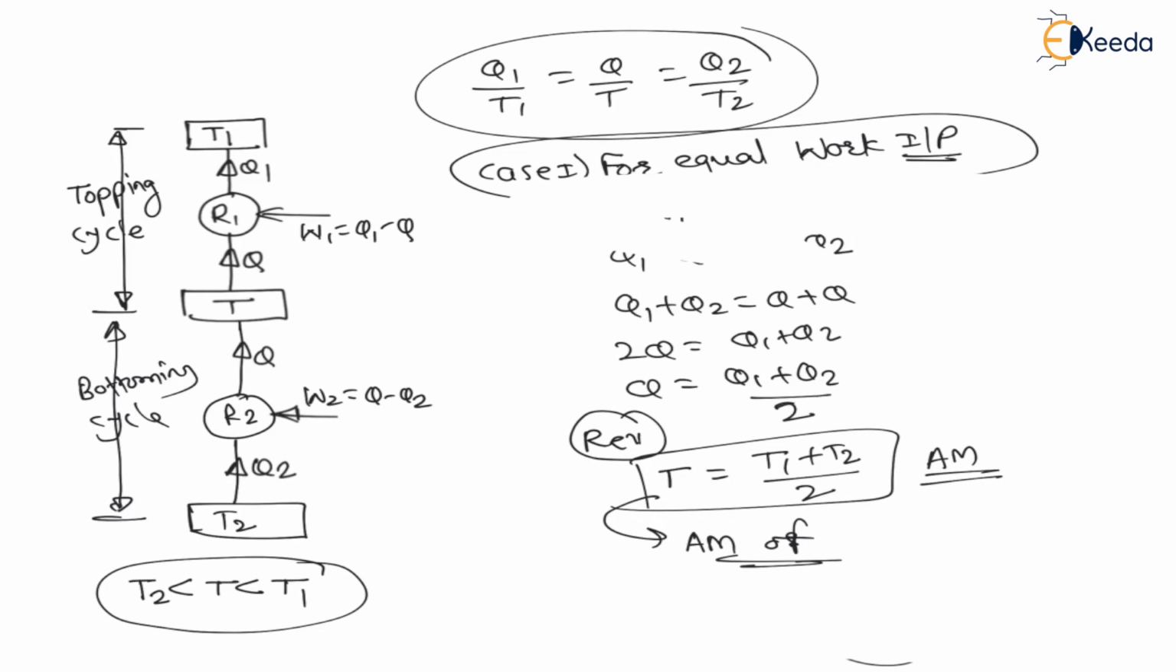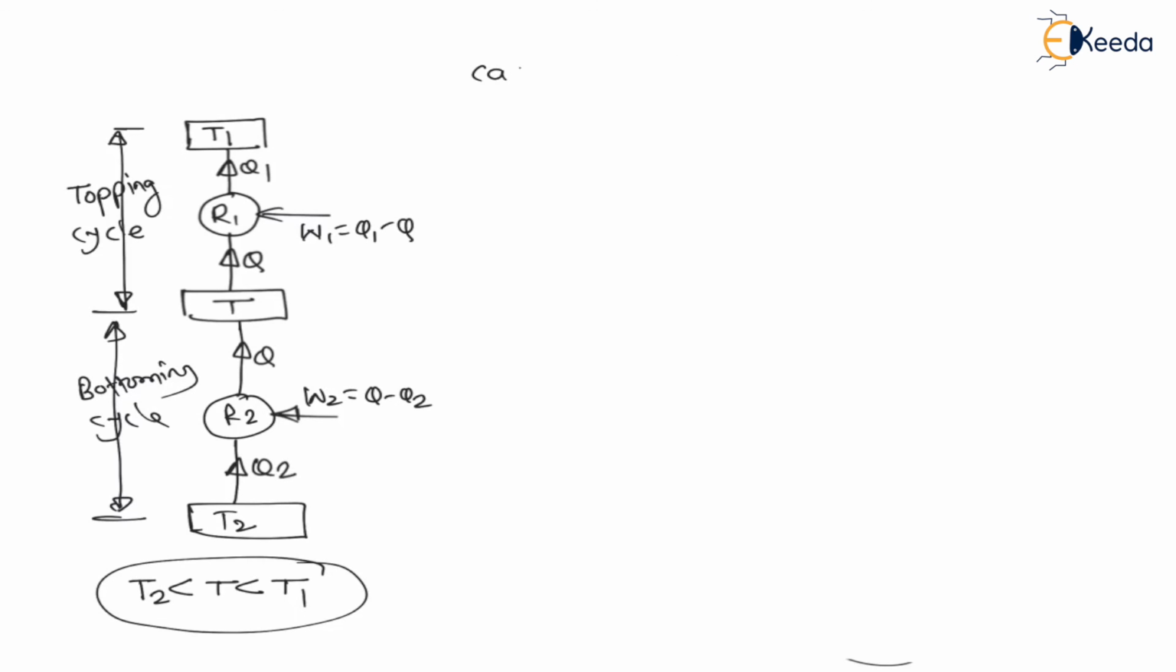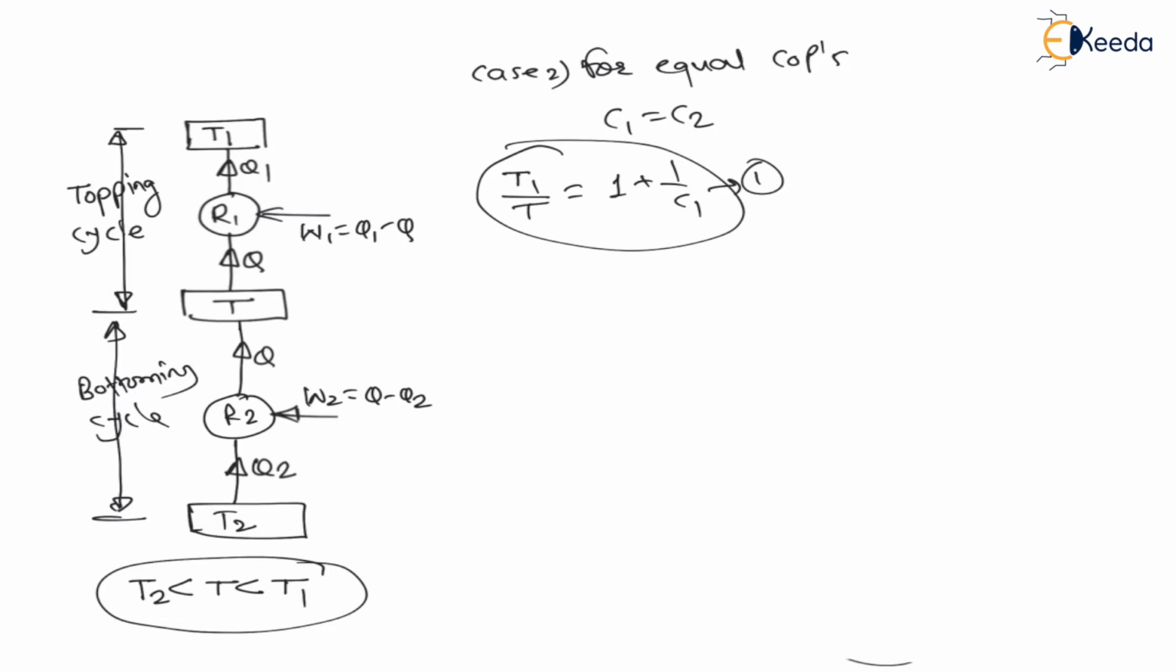Now, case number 2 is for equal COPs. So here I am writing case 2 for equal COPs of topping cycle and bottoming cycle. That means C1 is equal to C2. So my dear students, just now we have seen that higher temperature divided by lower temperature is equal to 1 plus 1 upon COP. Therefore, T1 divided by T is equal to 1 plus 1 upon C1. This is equation number 1. Then again we have seen for bottoming cycle, T divided by T2 is equal to 1 plus 1 upon C2. This is equation number 2 that we have seen just now, right?